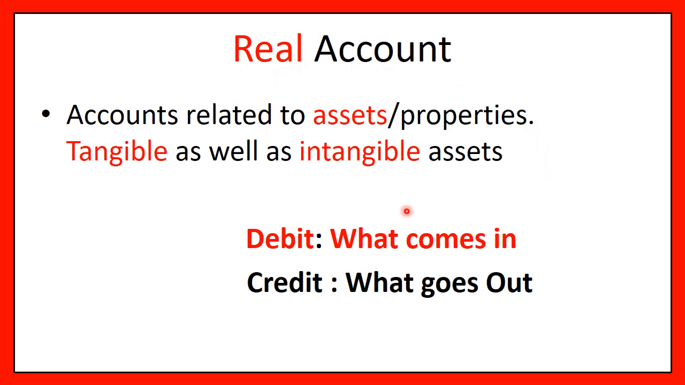Now, what is the rule for real accounts? The simple rule for real accounts is debit what comes in and credit what goes out. Yes, friends. Debit what comes in and credit what goes out. Very easy, and this is the simplest rule that you could ever have. Let us understand its application.